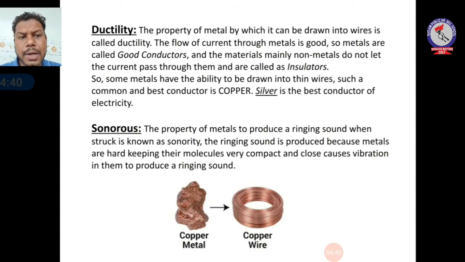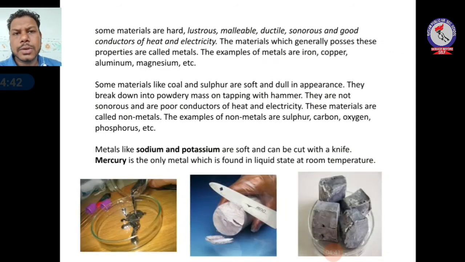So this is ductility. Children, you can see that some materials are hard, lustrous, malleable, ductile, sonorous, and are good conductors of heat and electricity also. So these materials which generally possess these properties are known as metals. The material which possesses these properties is called a metal.